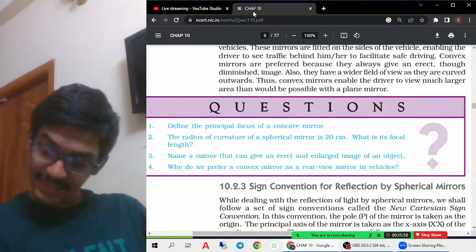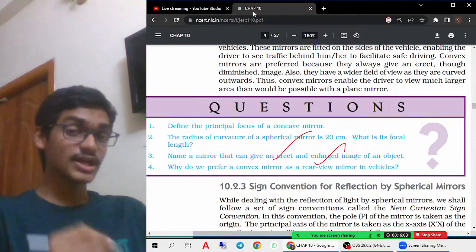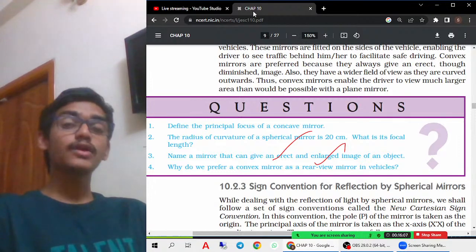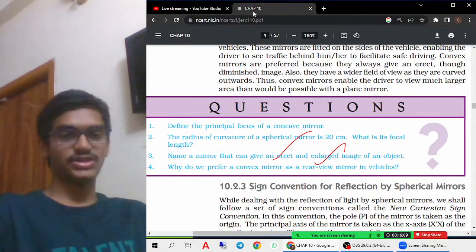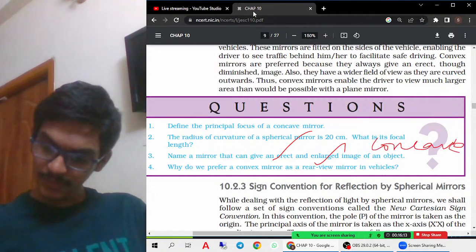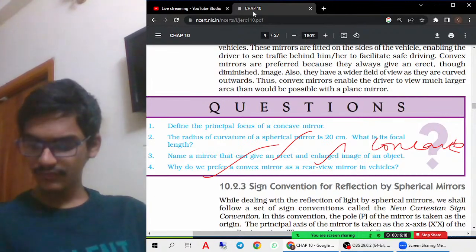So name the mirror that can give an erect as well as enlarged image. The concave mirror is the only one which will give erect and enlarged, whereas a convex mirror will give erect and diminished. Okay, concave. So why do you prefer a convex mirror? Because it gives a wider view, whereas a plane mirror will not produce a wider view.